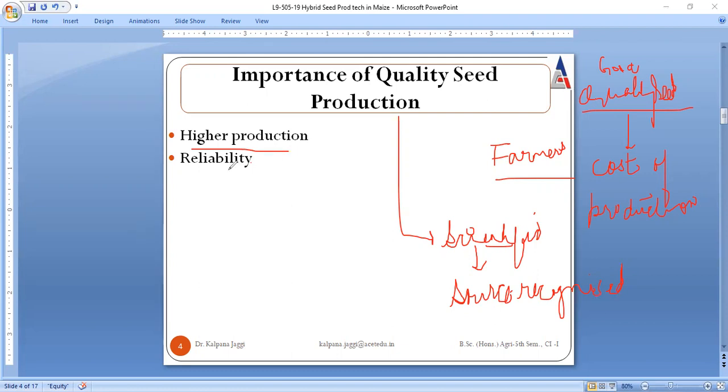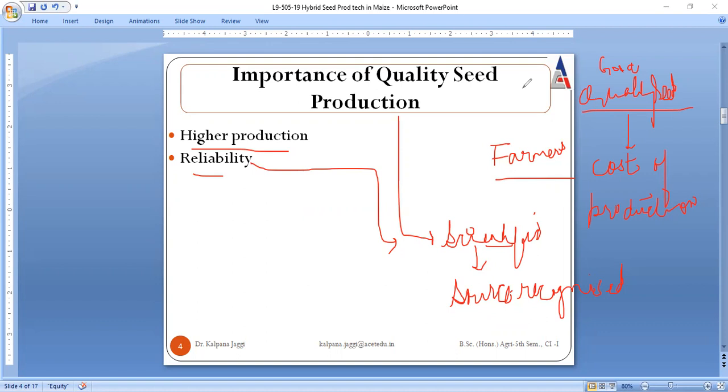And second is reliability, because we are following the scientific principles, so farmers have the faith that whatever source will be utilized for the production of seed, that in turn is of a good quality, right?